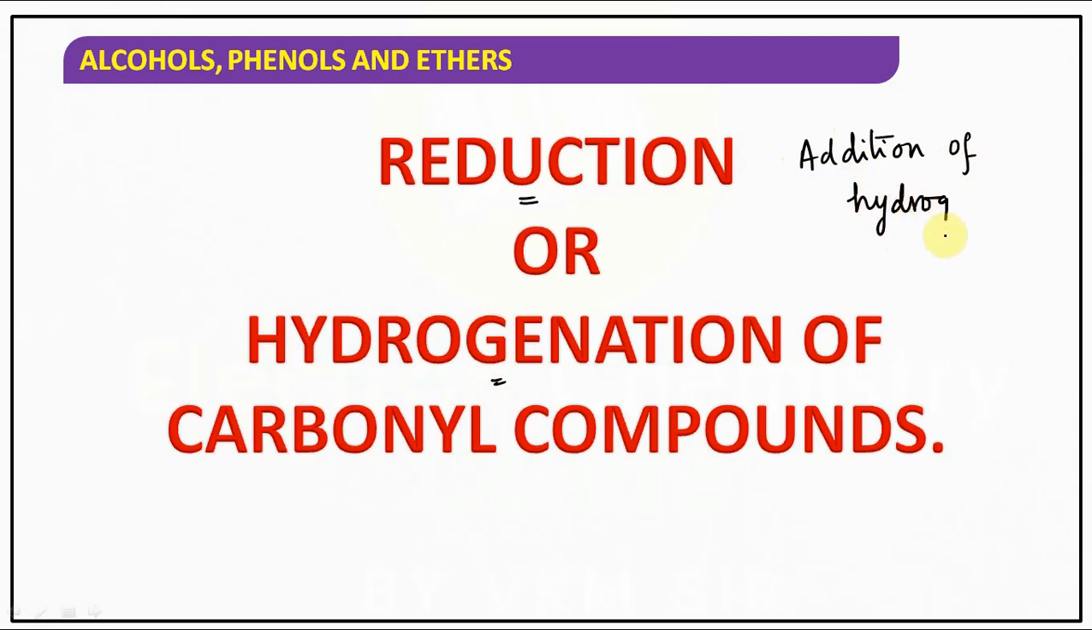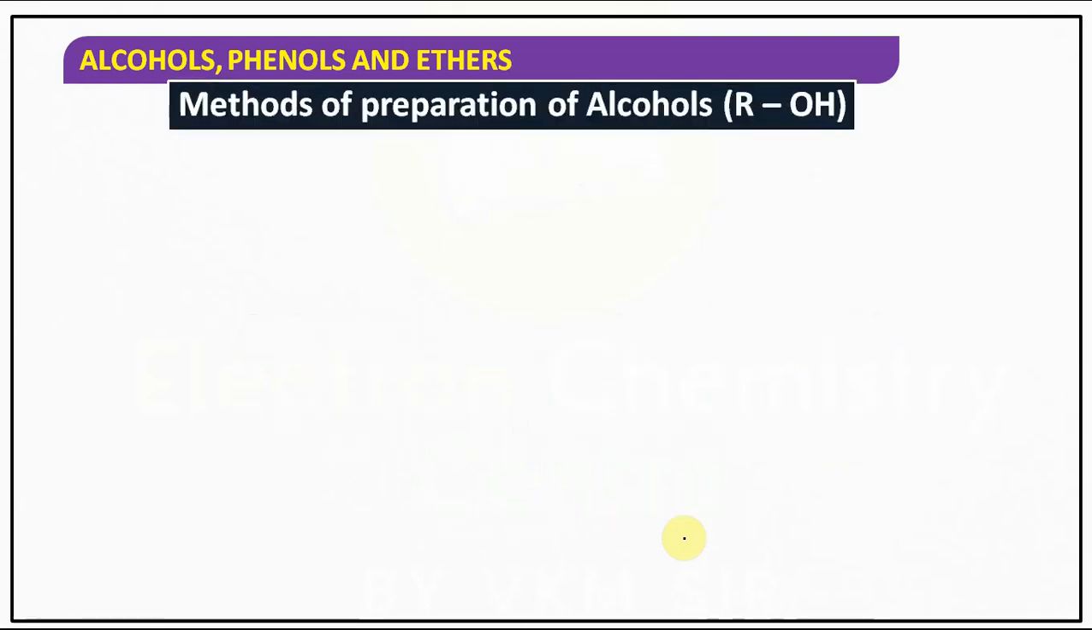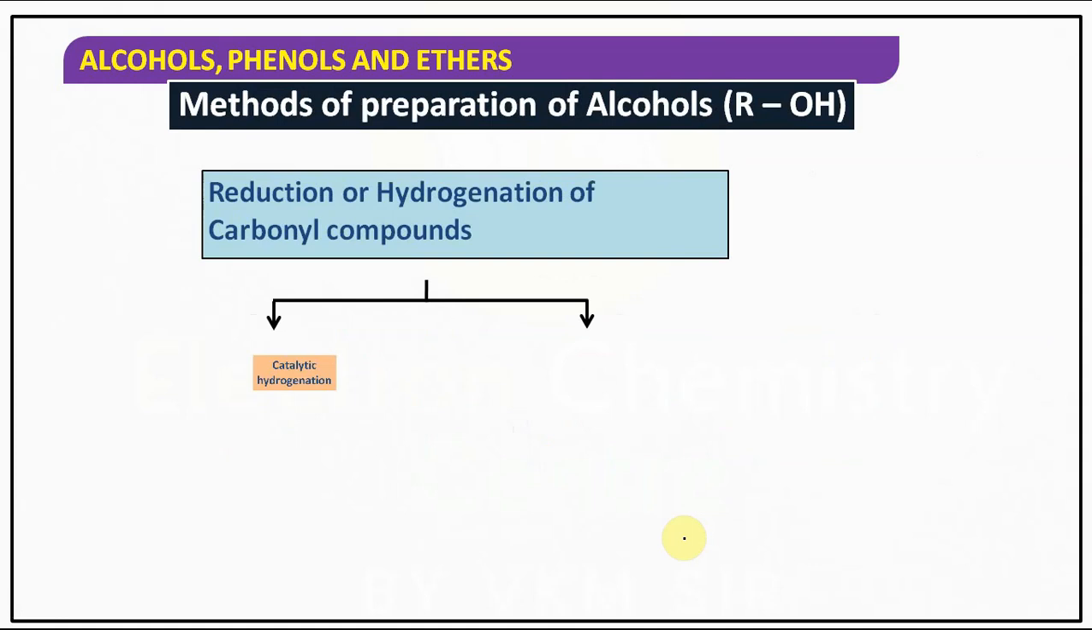Reduction means what? Addition of hydrogen. That is also said to be hydrogenation. Of which compounds? Carbonyl compounds. What do we have in carbonyl compounds? We have aldehydes as well as ketones. Aldehydes and ketones are examples of the carbonyl compounds, children. Understood?